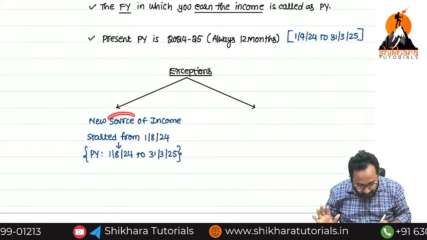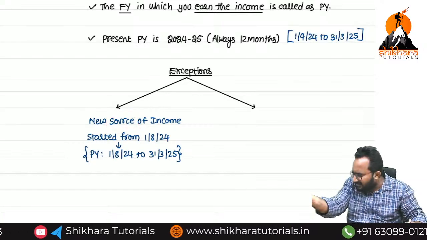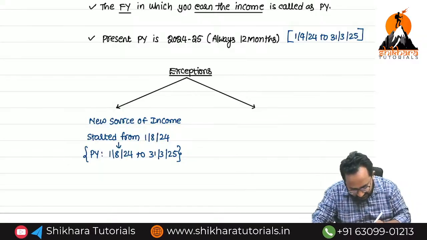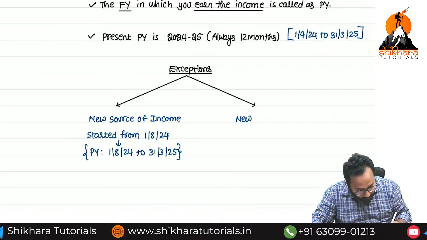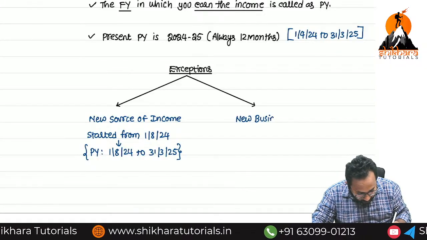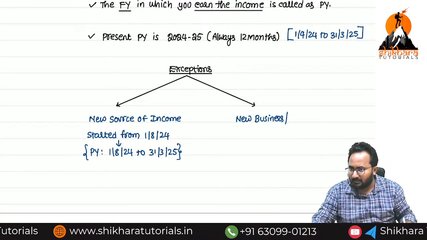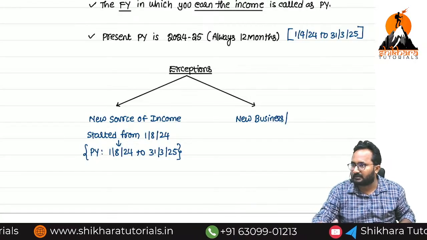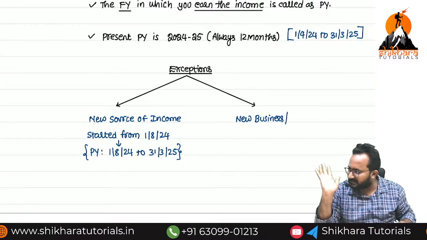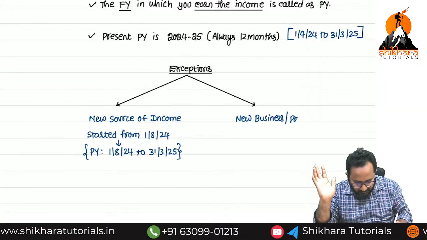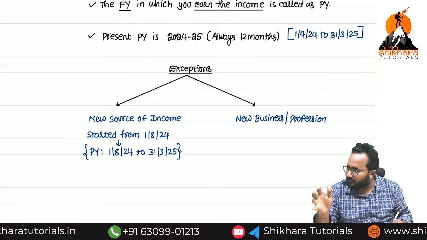Here, new source of income means, for example, I am earning salary income. Next, another point of view: new business or profession. If you have any investment, you can start a business. No skill, knowledge or qualification is required for starting a business. Anyone can do business. But what is required for starting a profession? Skill and qualification are required.